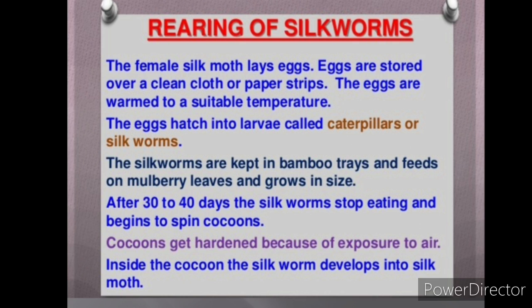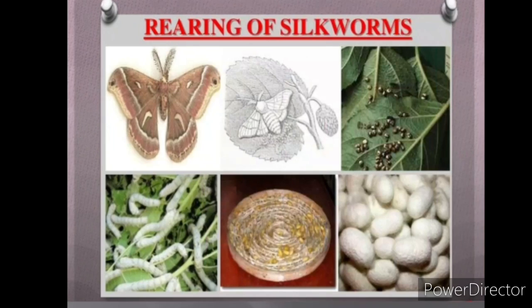After 13 to 14 days, the silkworms stop eating and begin to spin cocoons. Cocoons get harder because of exposure to air. Inside the cocoon, the silkworm develops into a silk moth. This is the rearing of silkworms. It is shown in this figure.